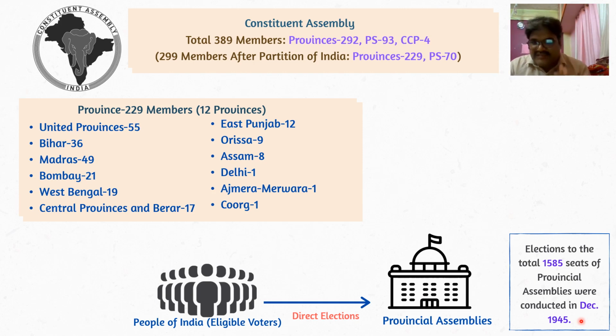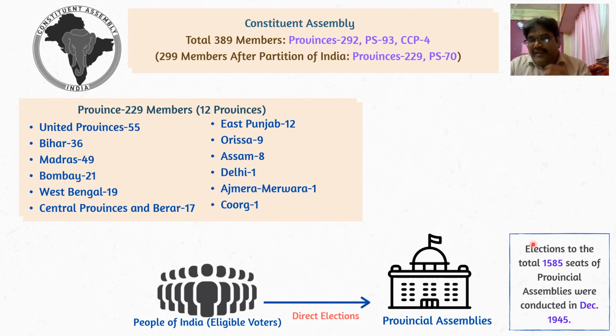So the last provincial election in India that happened was in 1945, and this was a very interesting election. Look, this election was not conducted as a part of the Cabinet Mission. The Cabinet Mission came in 1946. This election was a regular affair. It was about to happen, it was bound to happen. It was not conducted to create the Constituent Assembly. This election was a routine matter.